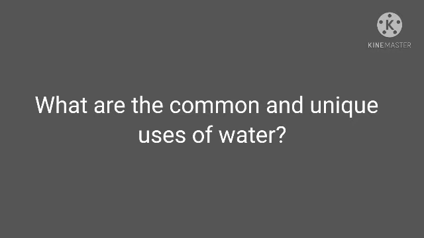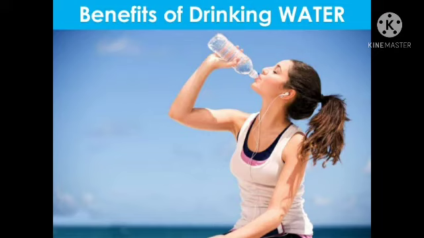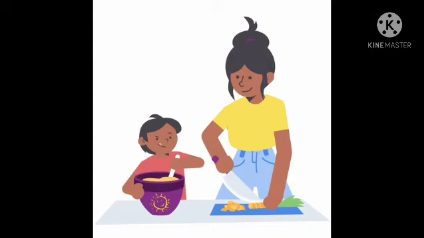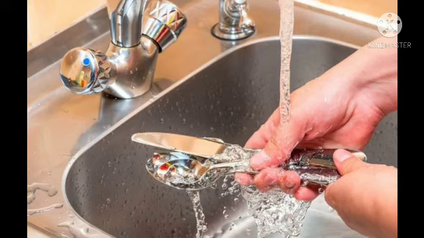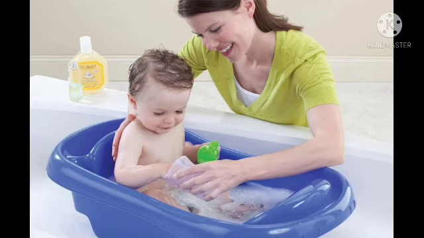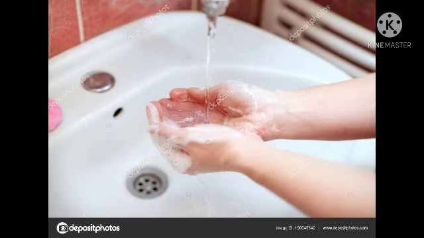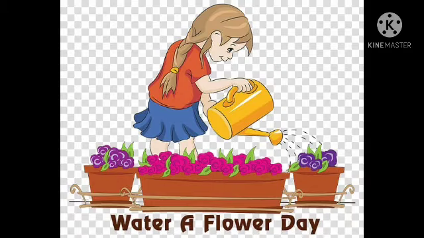Most of us depend upon fresh water, not on salt water. So what is the use of this fresh water? Mostly we use the water for drinking. Then we use the water for washing and cooking. Here you can see how the boy is using it for making food. Then washing our clothes, and washing our dishes, all our spoons and vessels. Then taking a bath, for cleaning our body. Nowadays we are often washing our hands to avoid the virus.